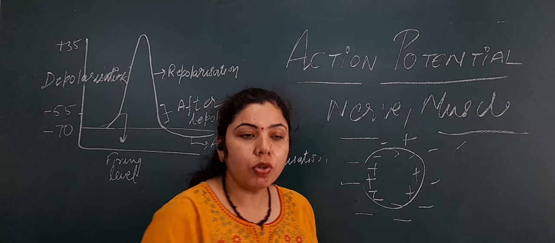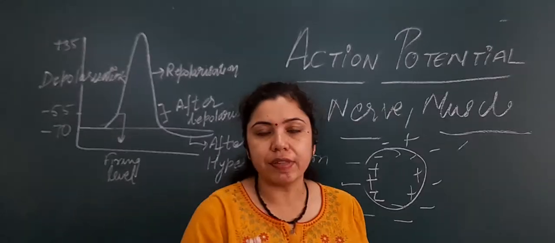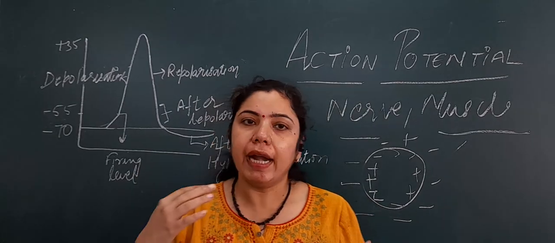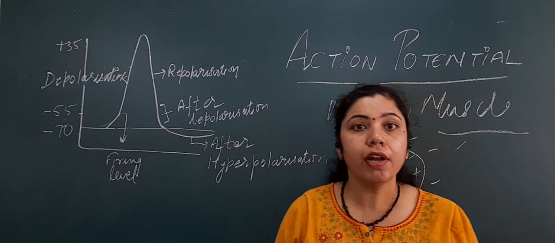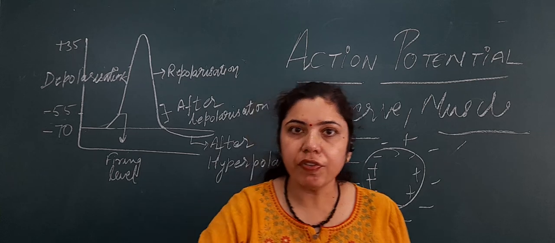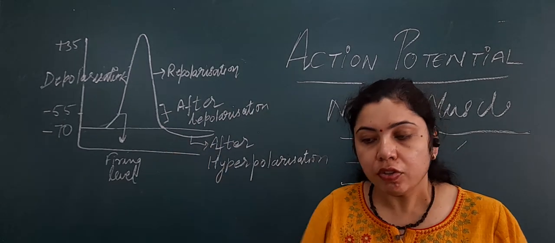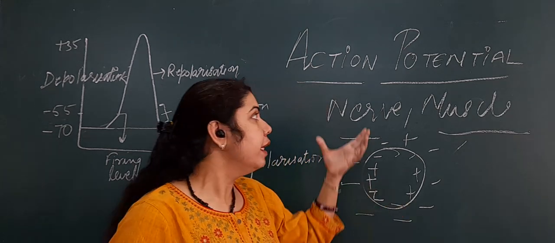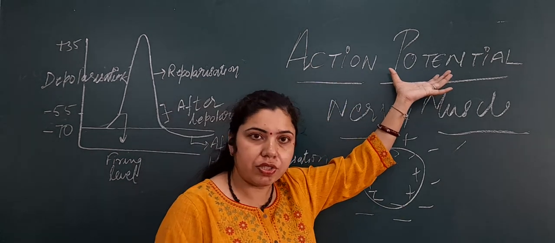It travels. So the signal of the sensation of heat will be transmitted from your hand to your brain, and again the signal will be transmitted from your brain to your hand, and you will immediately pull your hand backward. So transmission of this signal in the excitable tissue is through the generation of an action potential.